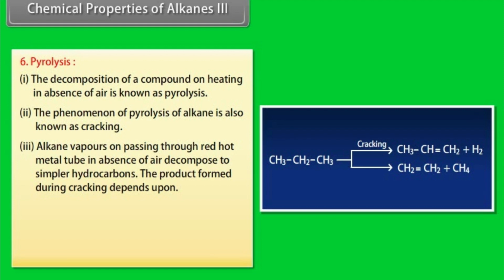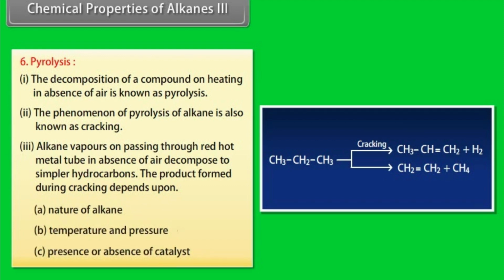The product formed during cracking depends upon: A, the nature of the alkane; B, temperature and pressure; C, presence or absence of a catalyst. Here is an example of cracking.